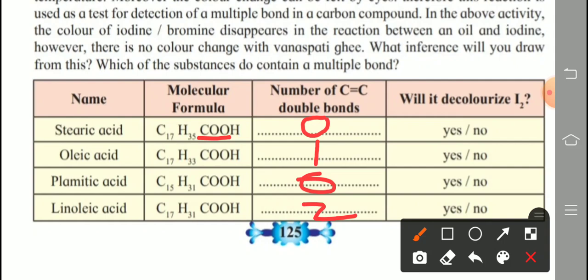So will it decolorize? A double bond present is called a multiple bond. In this table, a double bond present means it is an unsaturated hydrocarbon compound. In that case only it will decolorize iodine. So which ones? The second and fourth one. So mark here yes, and the remaining 0 and 0. First and third compounds, no color change takes place, so you tick mark here no. You cut like this. Clear?